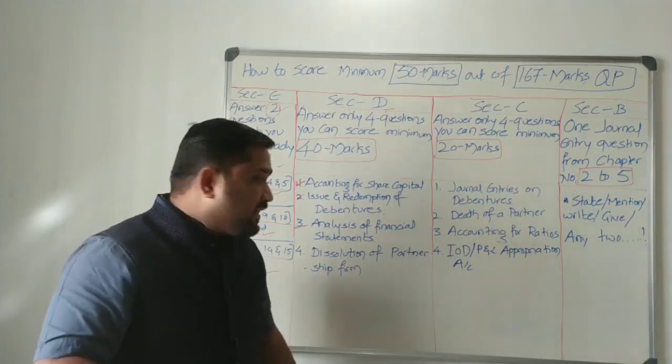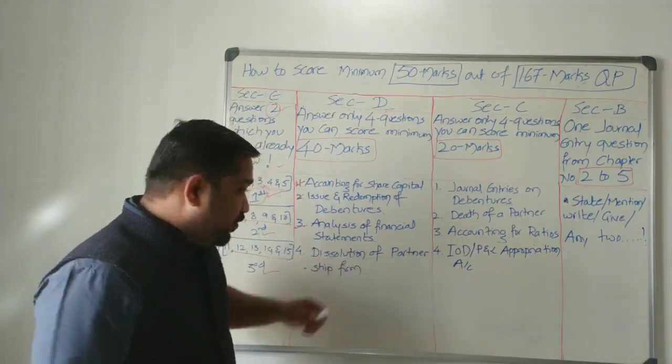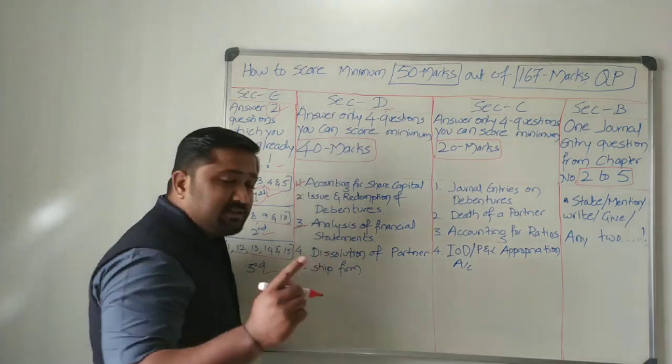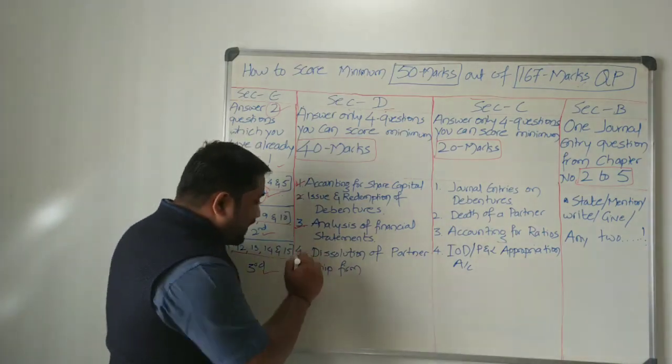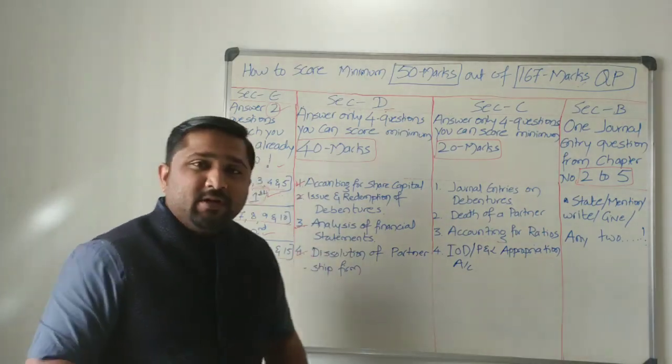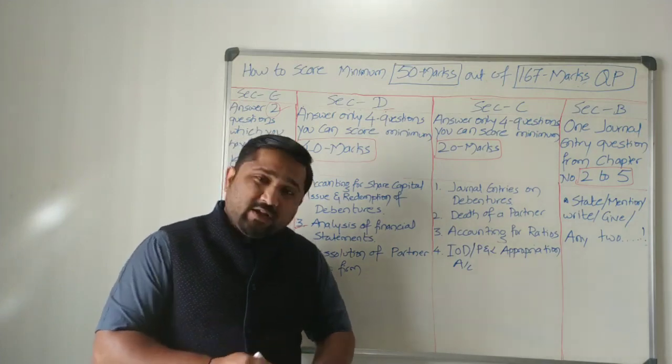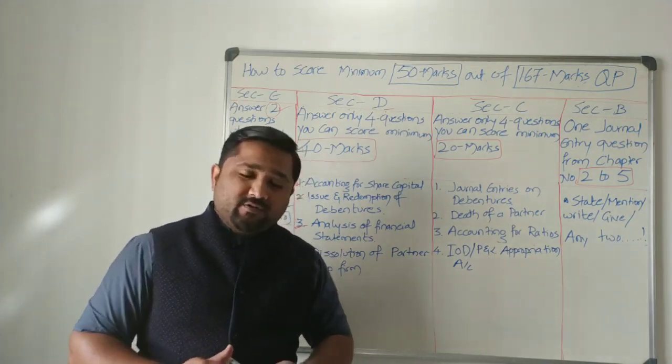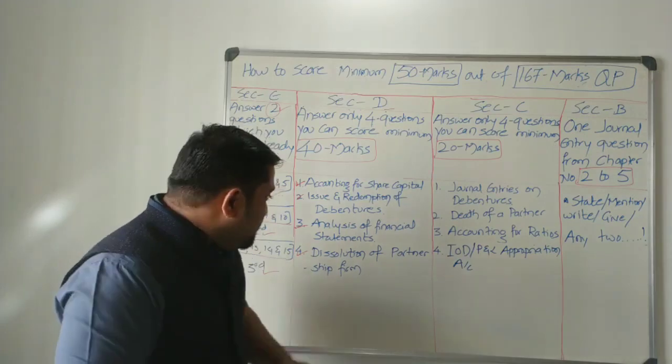If you are good at that, again 12 marks around you can score. So analysis of financial statement. Last one I have selected, dissolution of a partnership firm. You might be wondering why he did not consider partnership accounts. I'll tell you later about it.